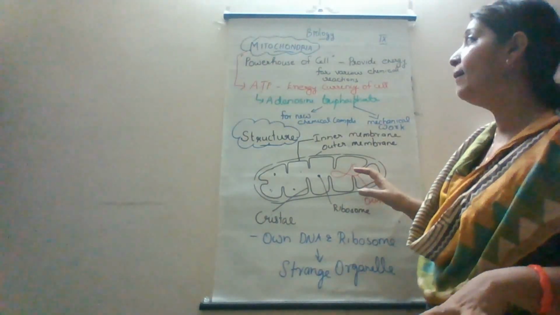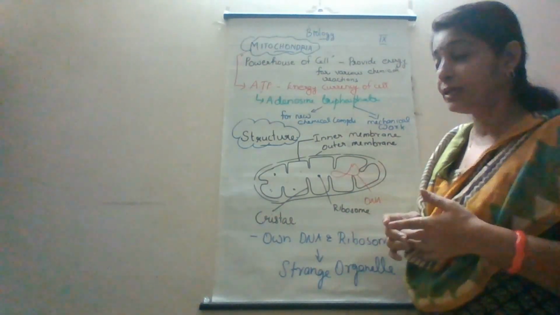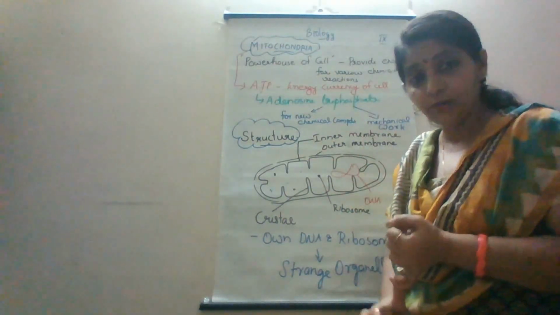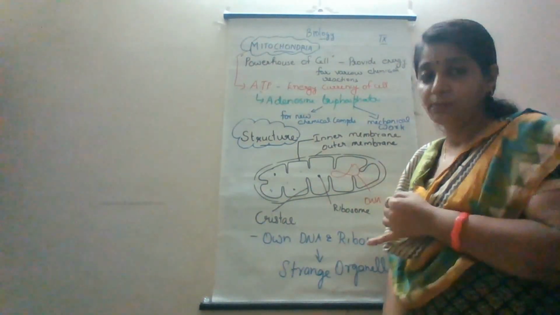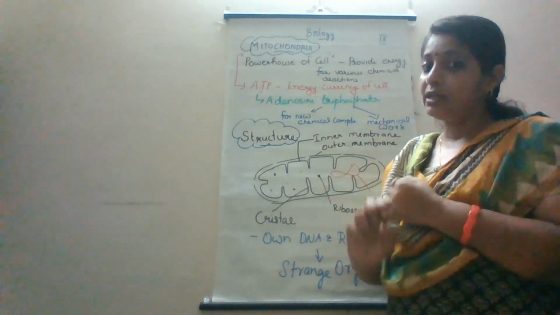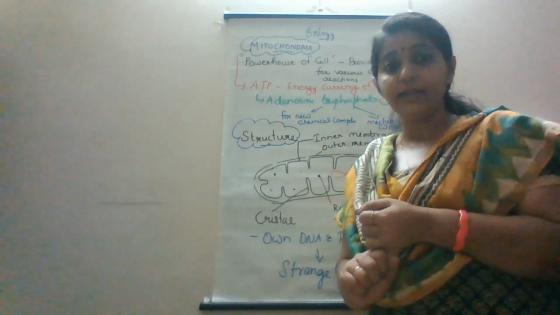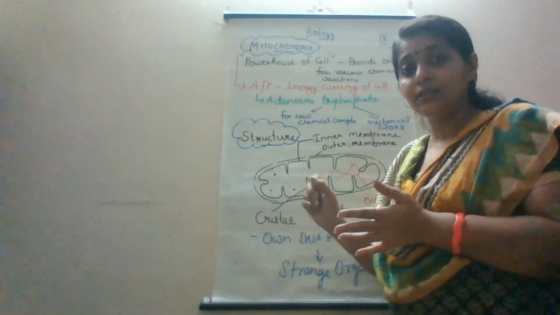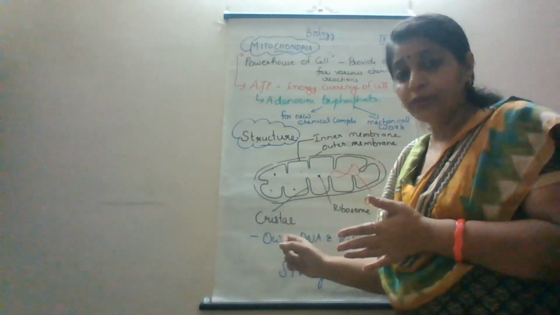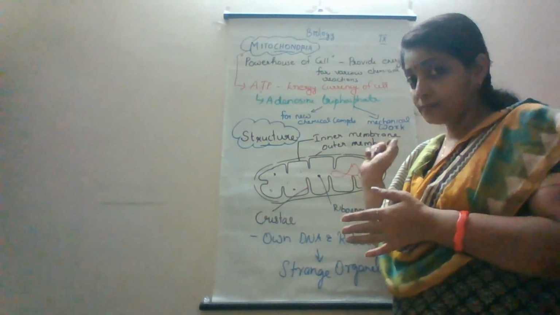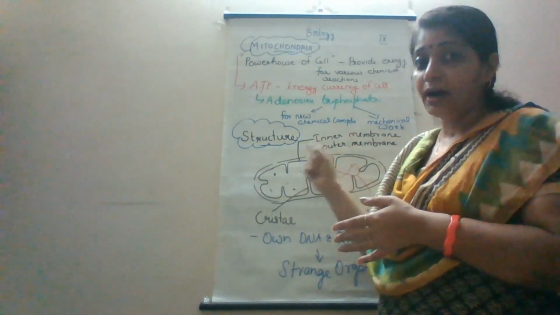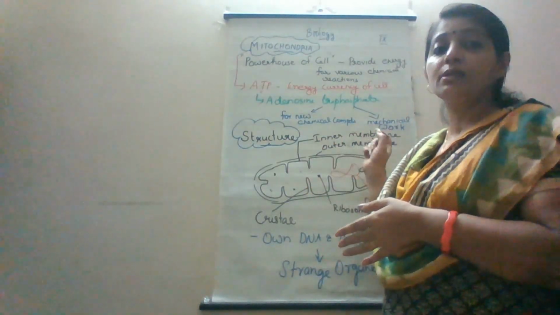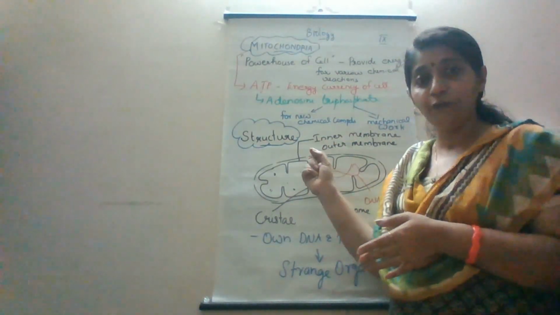So let us review mitochondria once again. Mitochondria is called the powerhouse of the cell because it provides energy for various chemical activities. This energy is produced in the form of ATP, adenosine triphosphate molecules, which are called the energy currency of the cell.